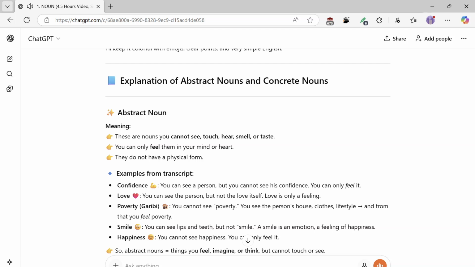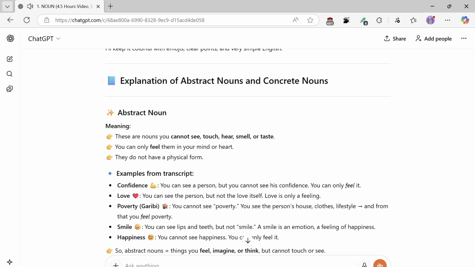Examples from the transcript. Confidence: you can see a person, but you cannot see his confidence. You can only feel it. Love: you can see the person, but not the love itself. Love is only a feeling. Poverty: you cannot see poverty. You see the person's house, clothes, and lifestyle, and from that, you feel poverty.